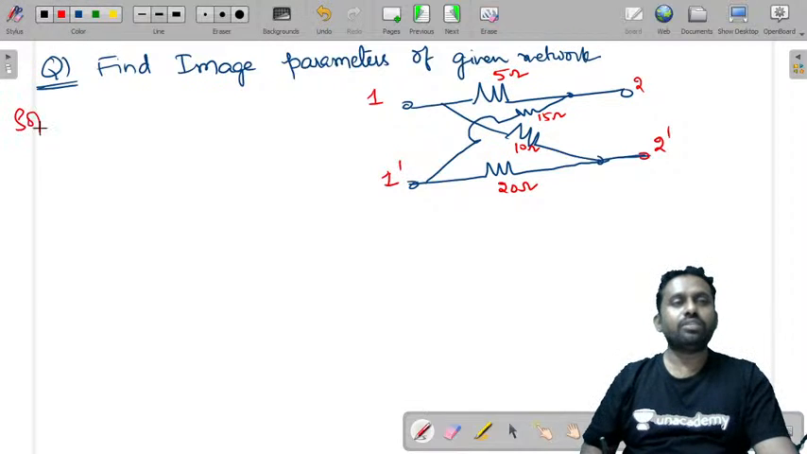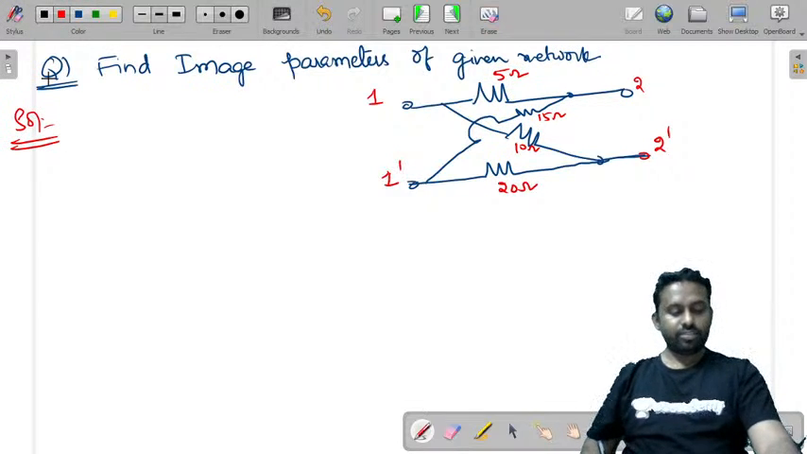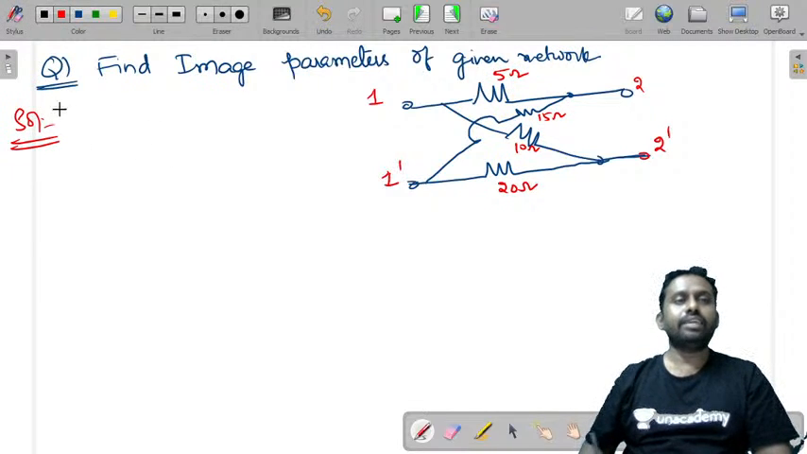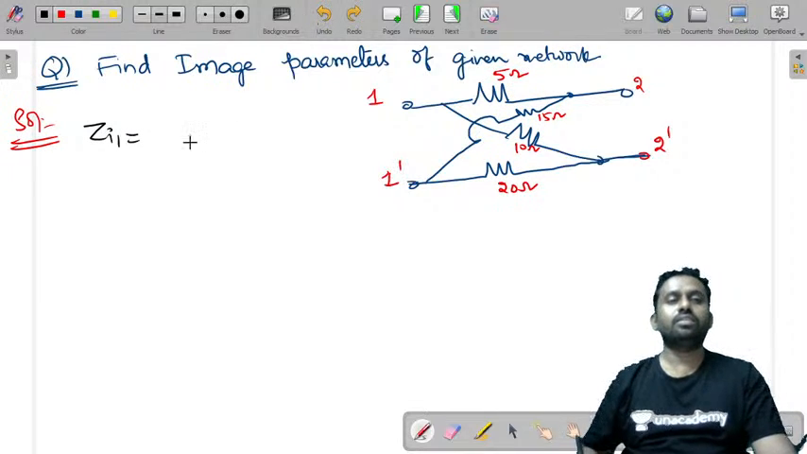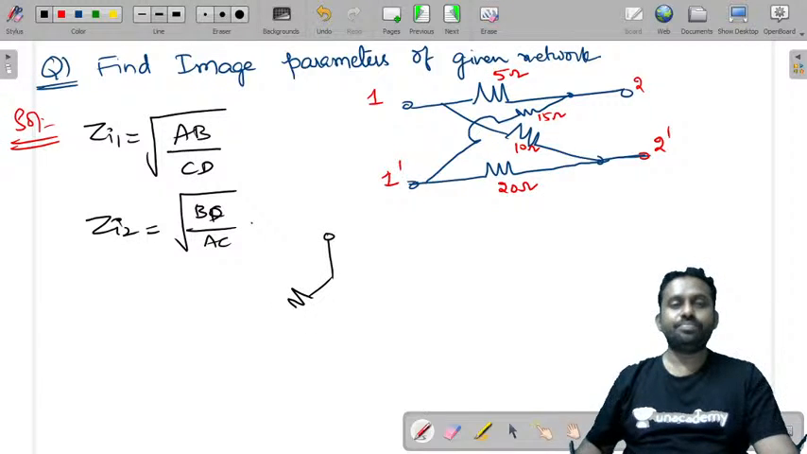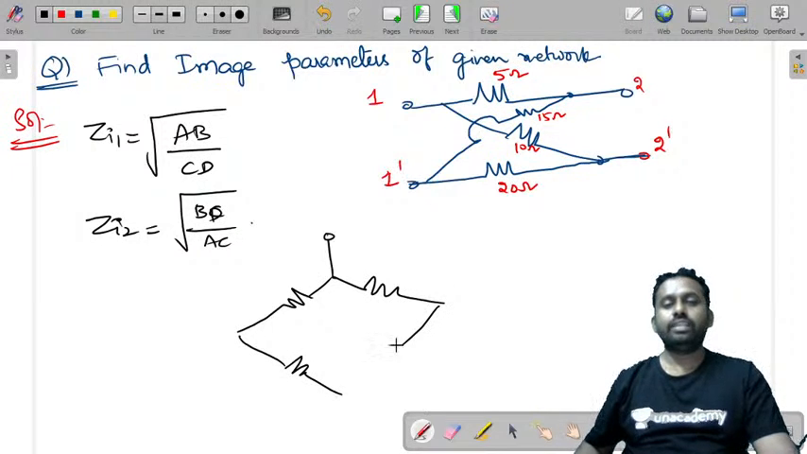I want you to solve this problem. This is one of the important questions that was previously asked also. So just try to solve this. You can redraw it first. First write what the image parameters are. Zi1 is equal to root of AB by CD. Zi2 is equal to root of BD by AC. And just try to redraw this with this idea. This will be easy for you.